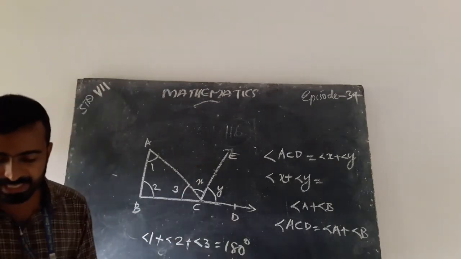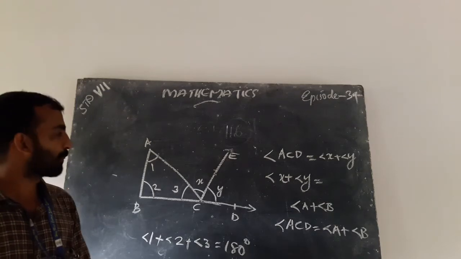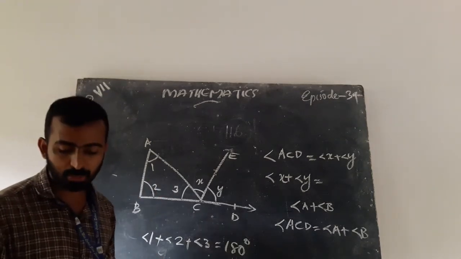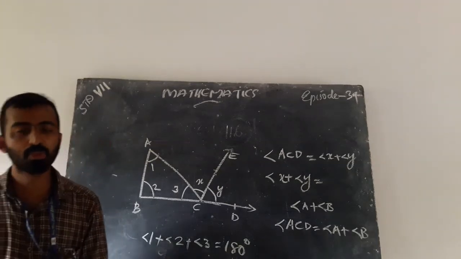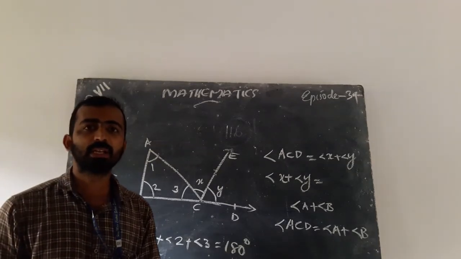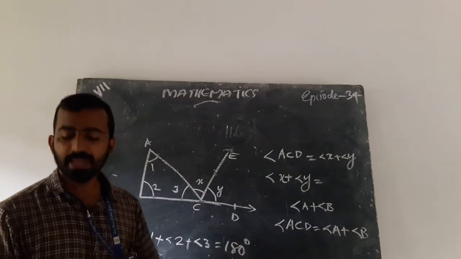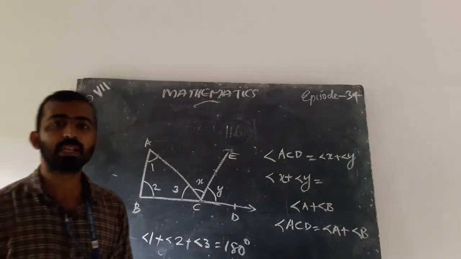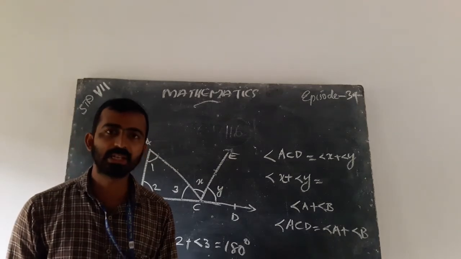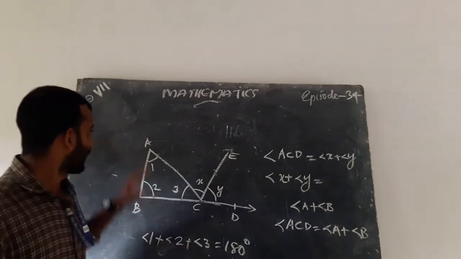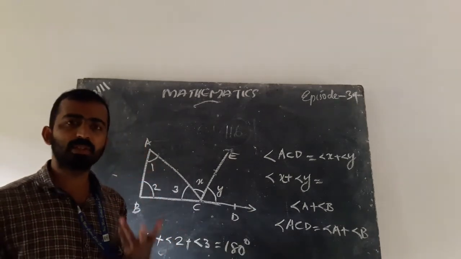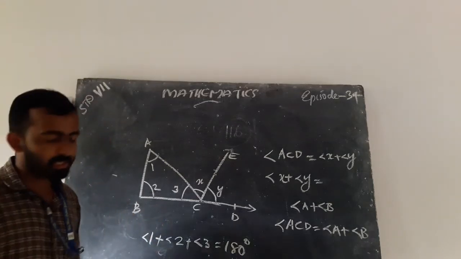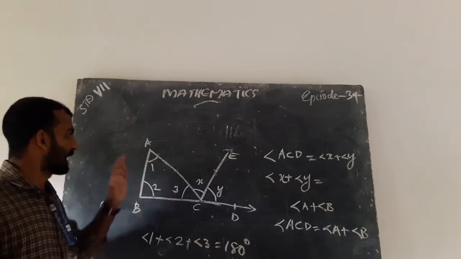We can draw a line CE parallel to AB. According to the question, here it is given that AB is parallel to CE. Then what can we say? AB or BA, as you like, you can call the name of the lines. CE is parallel to BA.